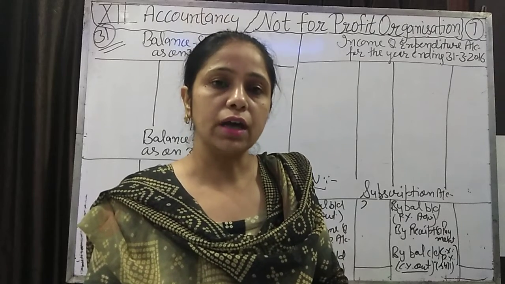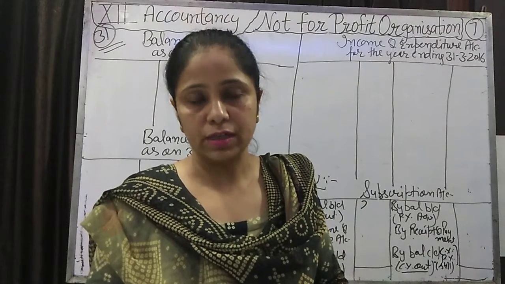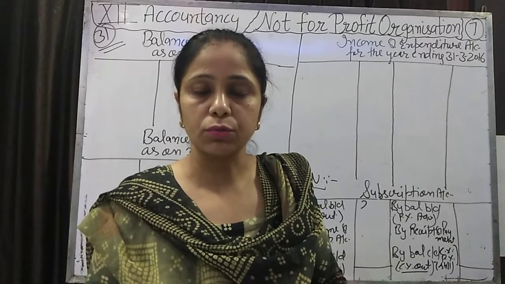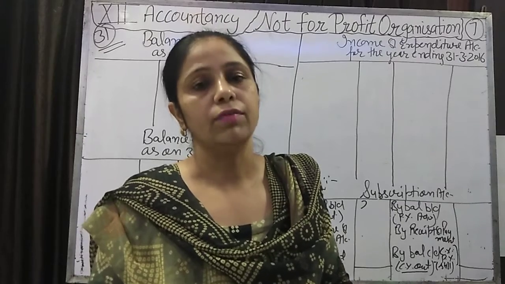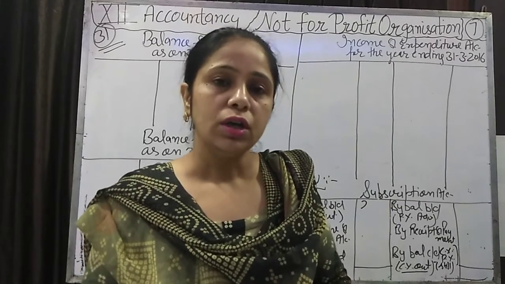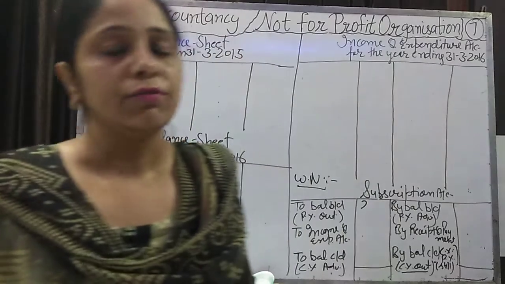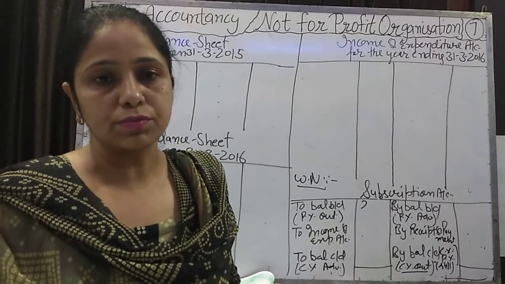So we can find out the total subscription member-wise also. If it is given in the question that there are 500 members, and per member 1000 rupees, then how much will the total subscription be? 5 lakh. So in the income and expenditure account we can directly write 5 lakh rupees, according to the members' total subscription.